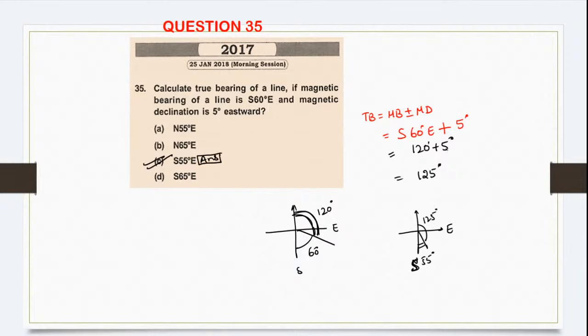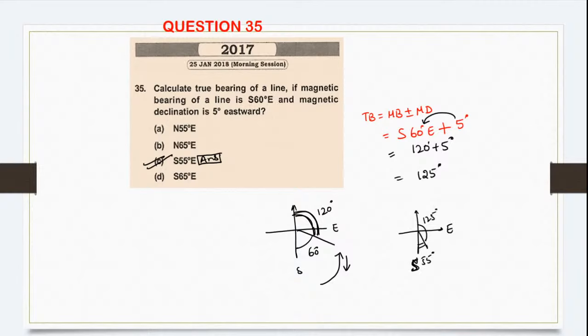You understood? If you directly try to add this 5 to this 60, you will be wrong, because for southeast you are coming in this direction, but eastward you are going in this direction. So the directions of the angle won't match. Whenever they ask you to find the true bearing or magnetic bearing or declination and they give you the reduced bearing system, please convert it to the whole circle bearing system and then do the problem. Ria, understood? You gave the wrong answer. So I hope you understood the correct concept.